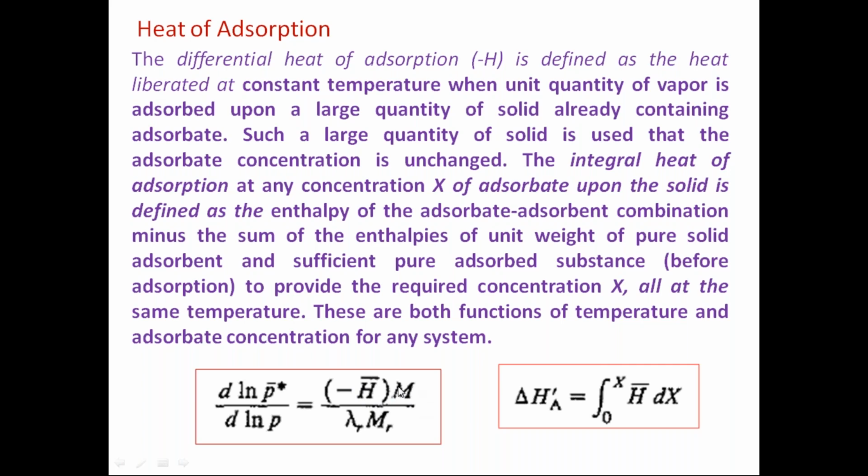Then this M is molar, so you can convert it into weight, take the reference component, and its latent heat can be taken, and finally you can calculate the delta H by using this one. And if you have a different concentration, this can be integrated from 0 to x, because this M depends on that, and the P star also depends on the x. So at each concentration, this H bar varies.